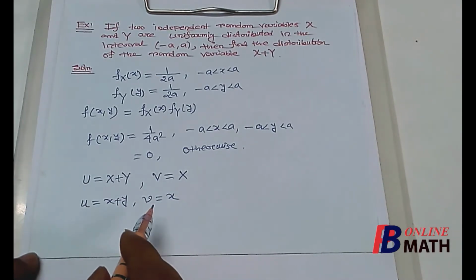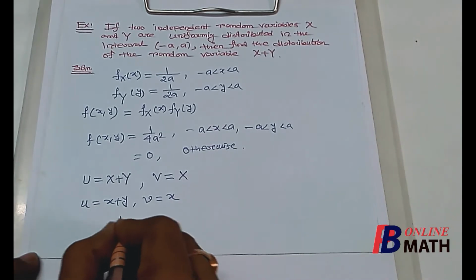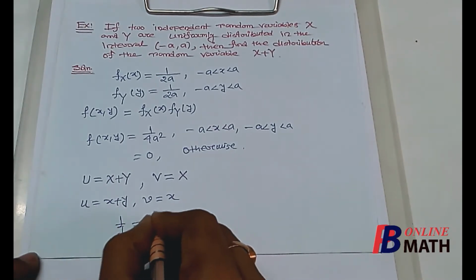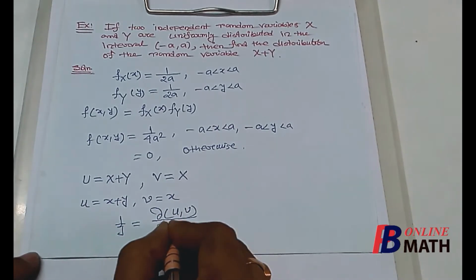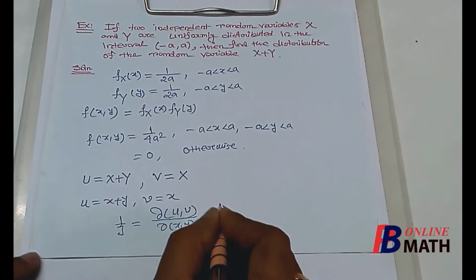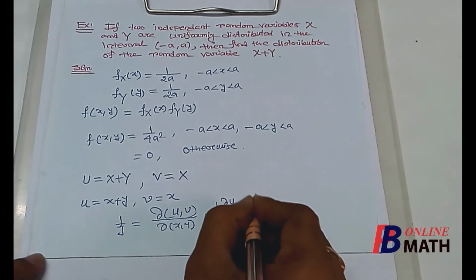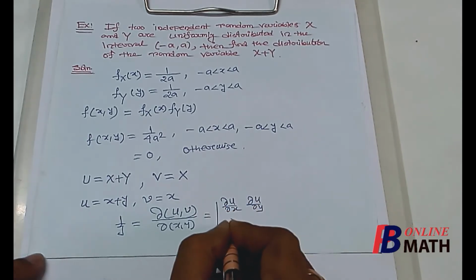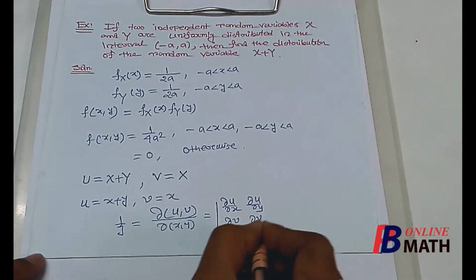From here we can easily find the Jacobian. We know that the Jacobian 1 by J is equal to del(u,v) by del(x,y). From here we find that this is equal to the determinant of del u del x, del u del y, del v del x, del v del y.